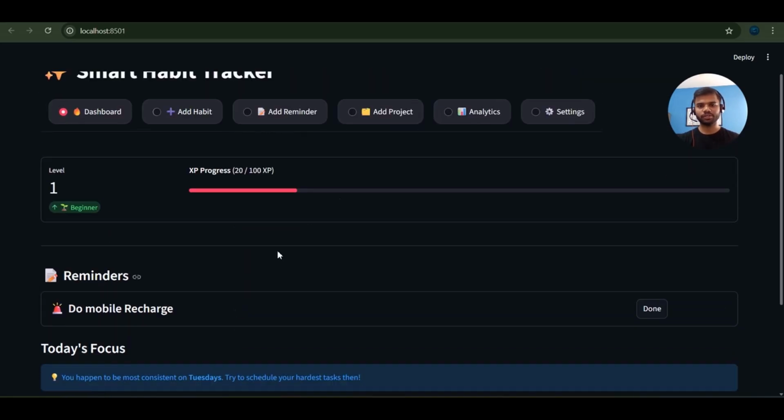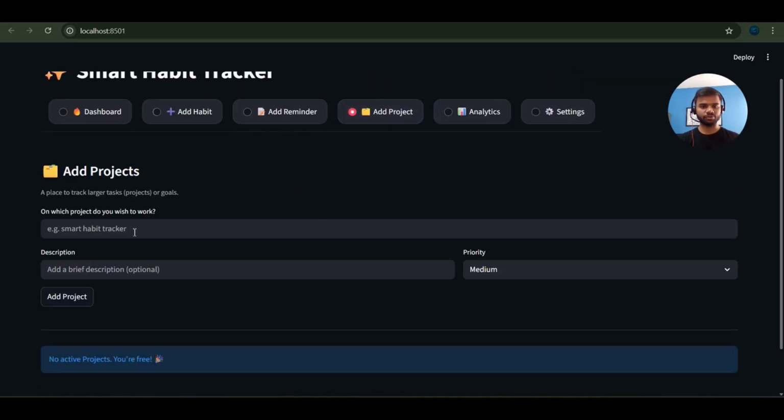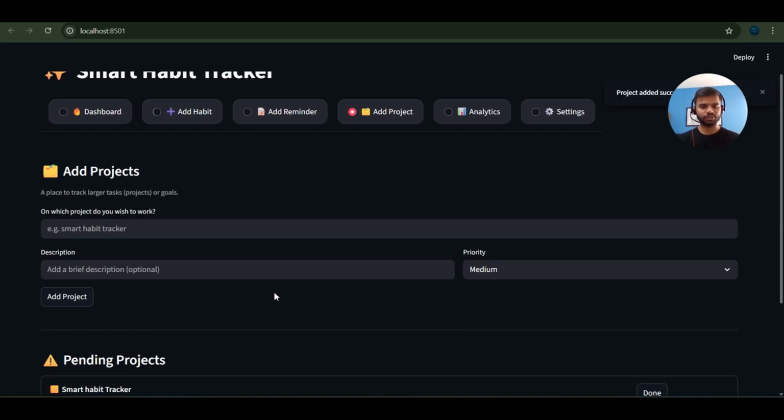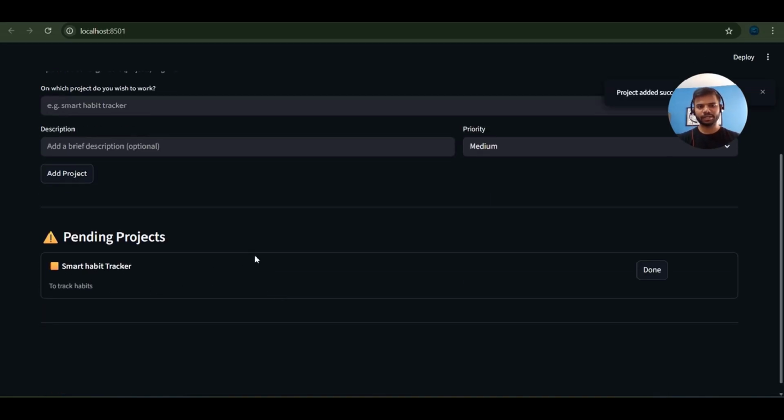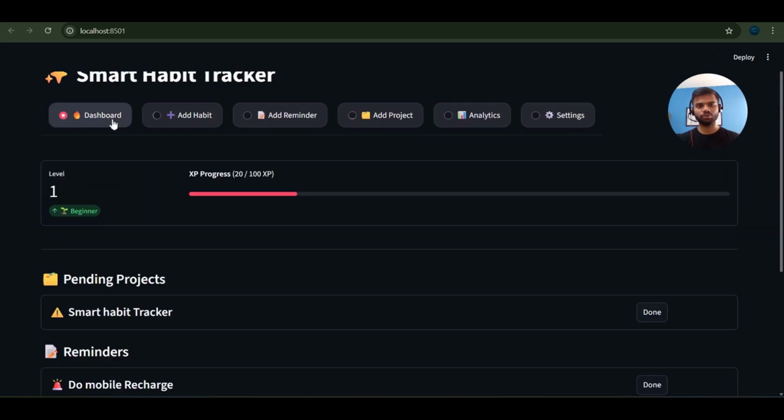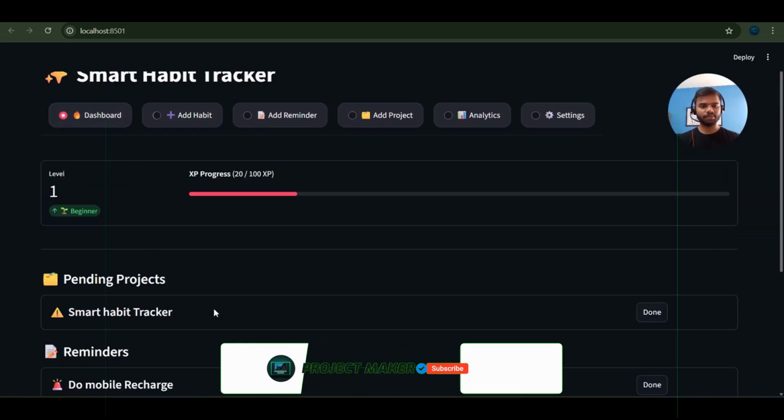In this way, you can also create a project, or let's say to track a project, which is, let's say, this project only. So this is smart habit tracker, and if you want to add description, you can add just to track habits. And you can set the priority exactly as reminder. So I will set it to medium only and just click add project. So smart habit tracker project is added.